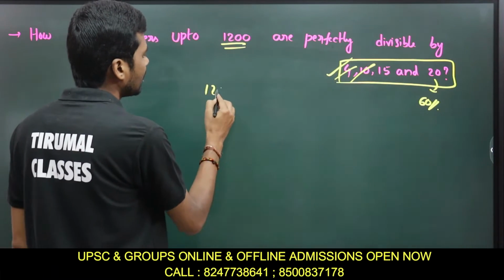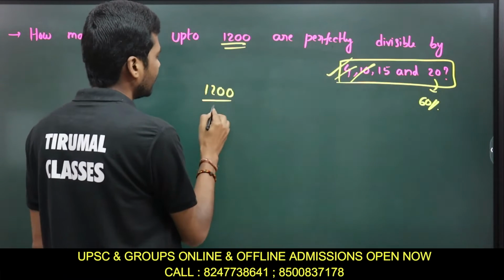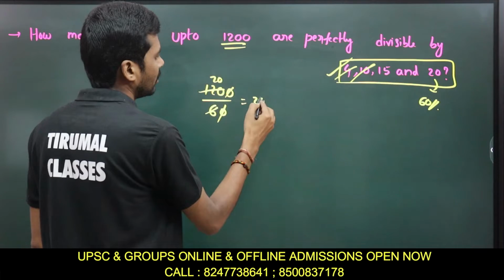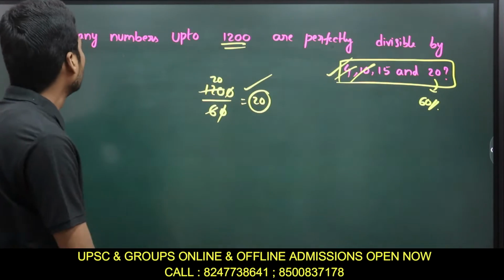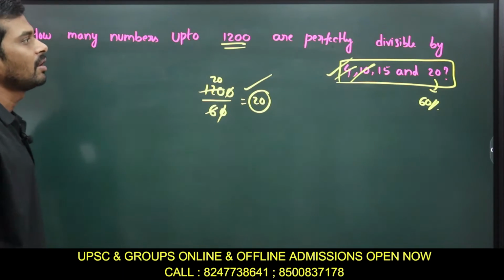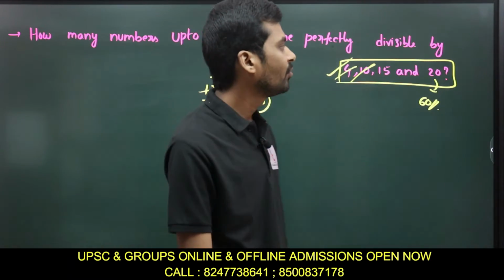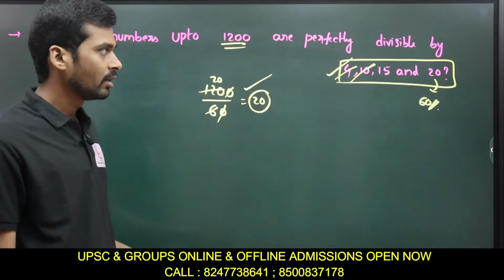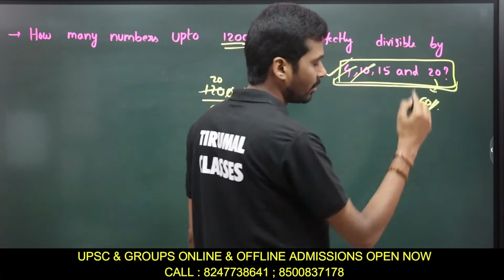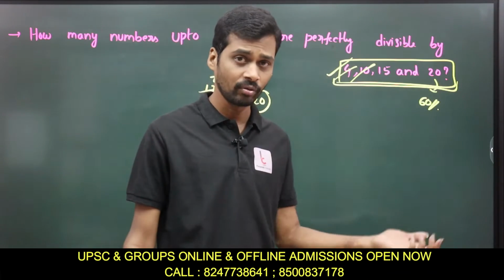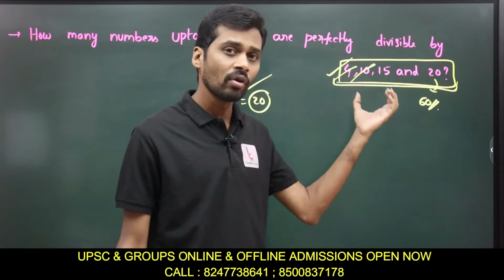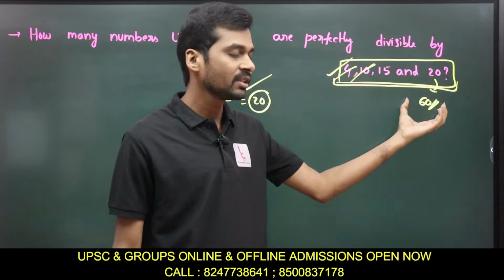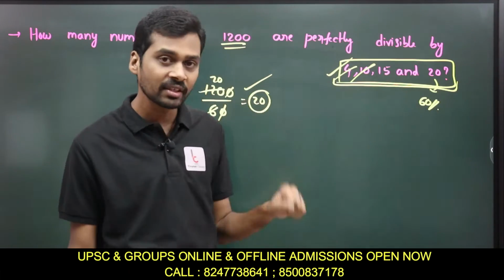Now you divide this number by the LCM. The LCM is 60, so the final answer is 20. How many numbers up to 1200 are perfectly divisible by 4, 10, 15 and 20? The answer is 20. Because here we have 2 or more numbers, if you are dividing with 2 or more numbers, then immediately take the LCM of these numbers. The LCM of these numbers is 60. I am dividing by 60. The final answer is 20.